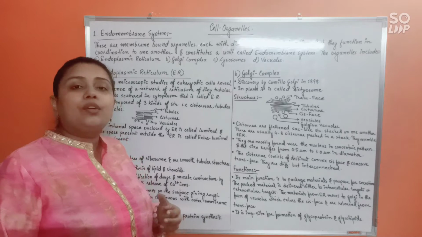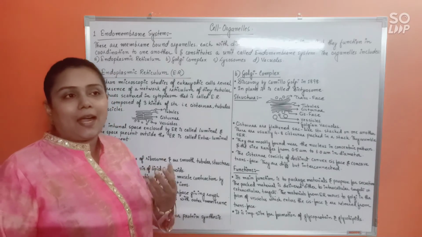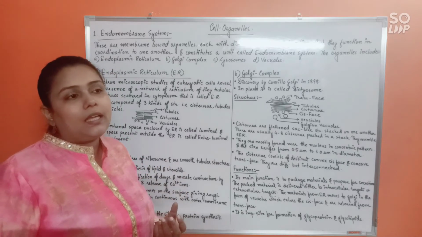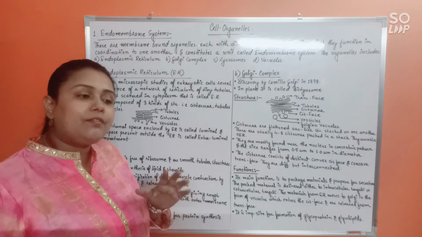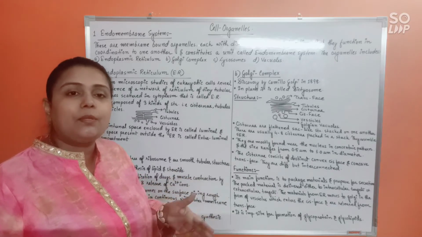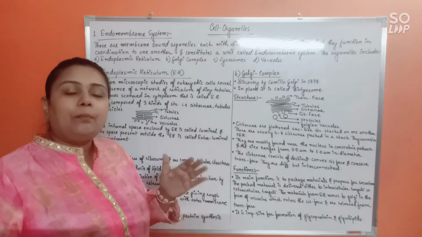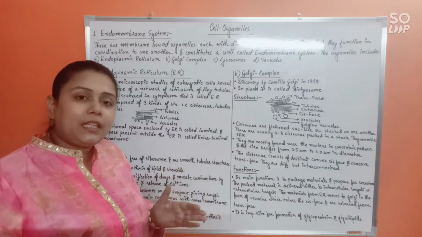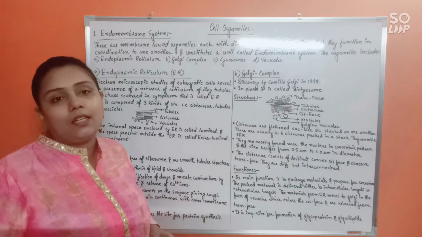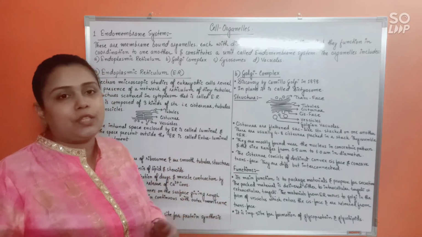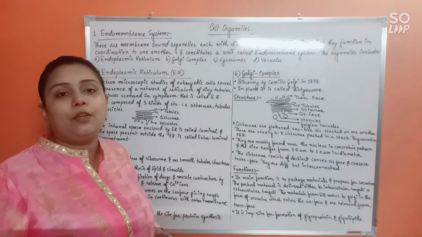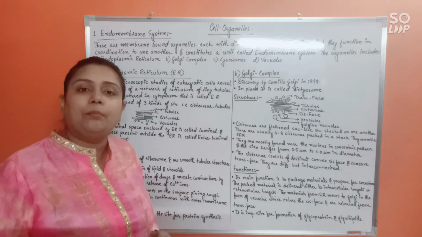Now regarding what ER actually does, because of this continuity of the ER, it divides the entire cell cytoplasm into 2 parts. The part of the cytoplasm that is within the ER is called the luminal compartment, and outside the ER, whatever part of the cytoplasm is left is known as the extraluminal compartment.